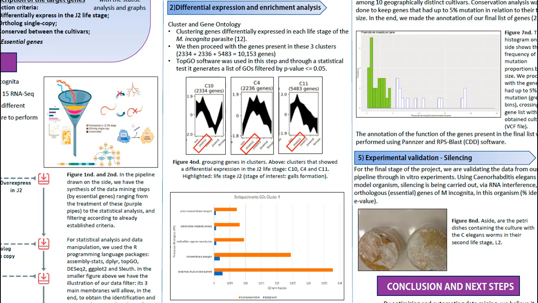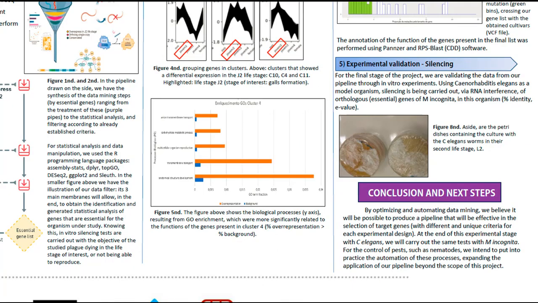Having this information, we select only 3 of the 12 clusters because they showed an expression behavior in which genes were differentially expressed in the J2 life stage. With that, we filter our list that contained the entire genome of M. incognita to 10,153 genes, which would be all genes present in these 3 clusters. An enrichment analysis by gene ontology was also performed. In the end, we saw that only the genes of cluster 4 were enriched. That is, they had their GOs overrepresented with some biological function.